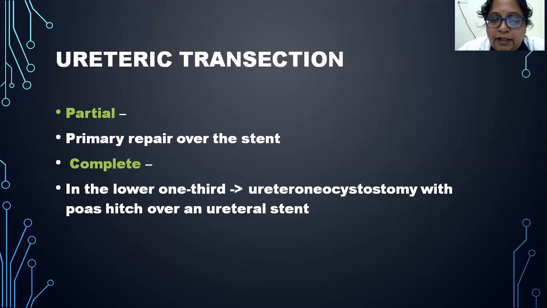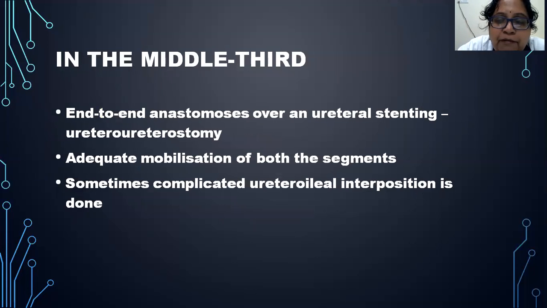If it is in the lower one third, then you can place the ureter directly into the bladder and repair it. But if it is in the middle one third, then what do you do? In the middle one third, you have to pass a ureteral stent, and if the ureter length is maintained and a very short length of the ureter has to be transected, then it can be stented and end-to-end anastomosis can be done over the ureteral stent. This is called ureteroureterostomy, where end-to-end anastomosis is done and both segments should be adequately mobilized.